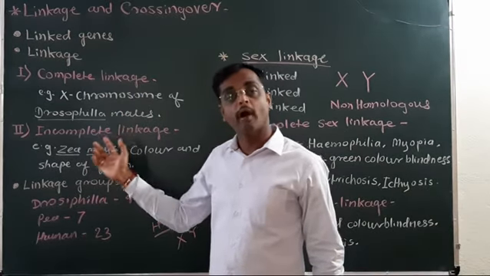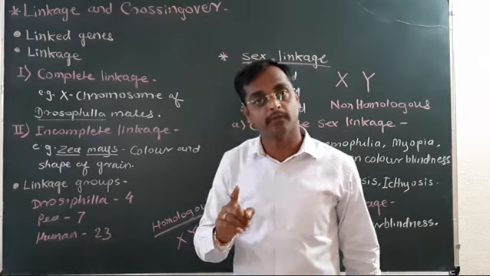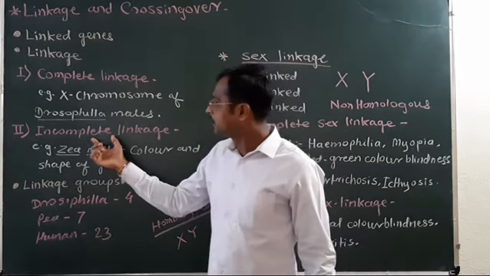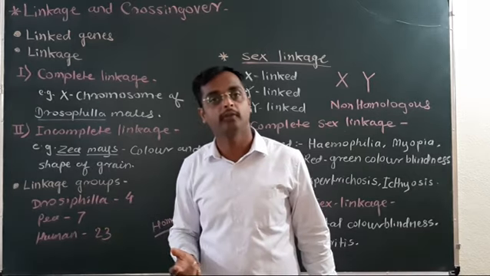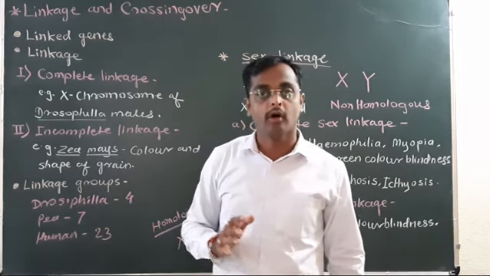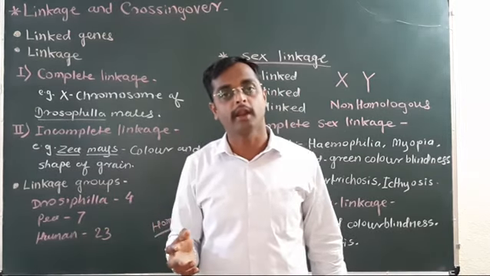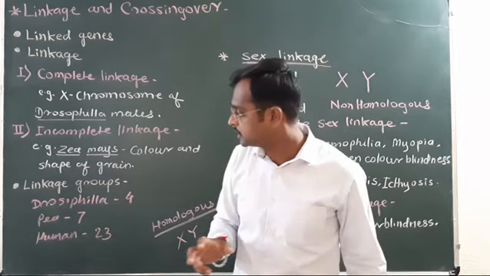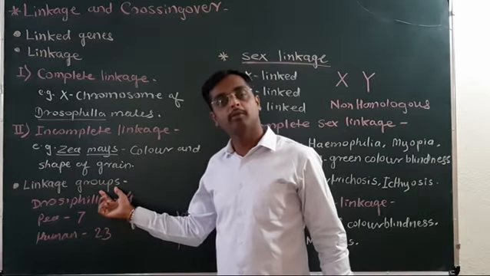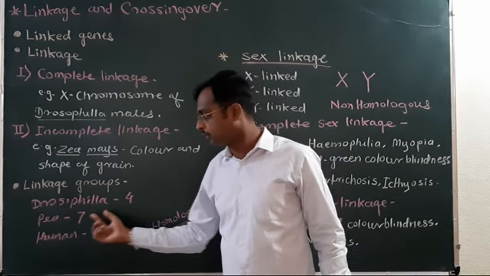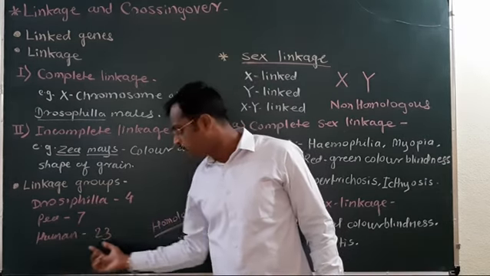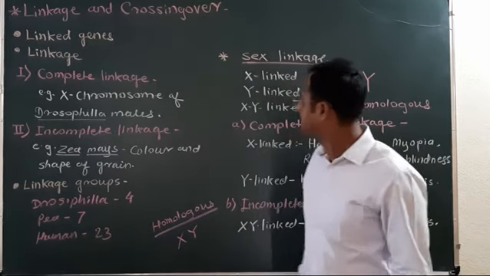Incomplete linkage: widely located genes may separate due to crossing over. Linkage groups: the genes on a particular chromosome are said to be linked to one another, so the haploid number of chromosomes shows the total number of linkage groups. In Drosophila 4, in pea plant 7, in human 23 are the linkage groups.